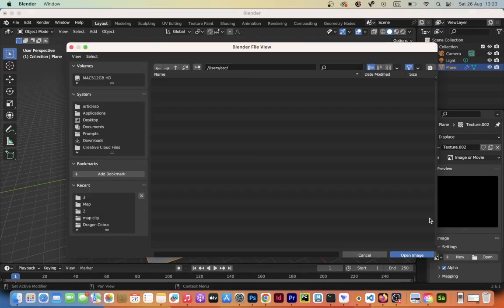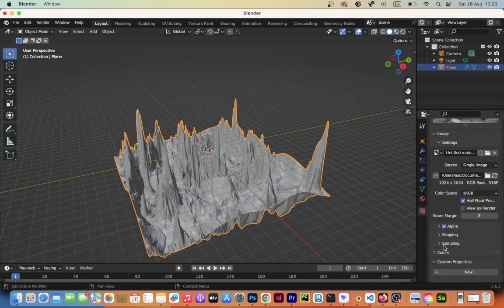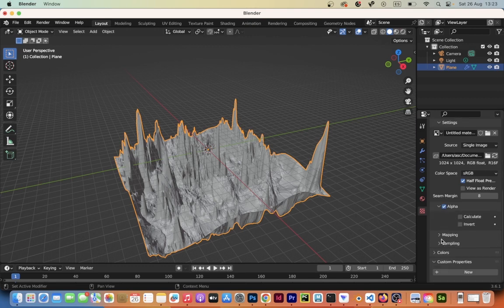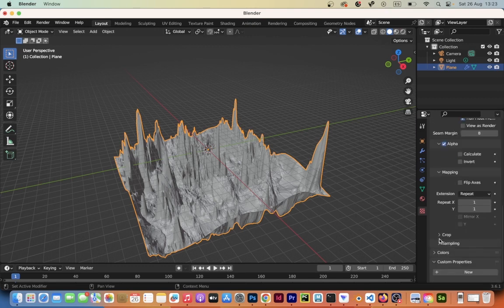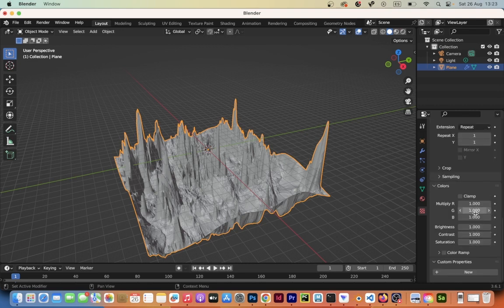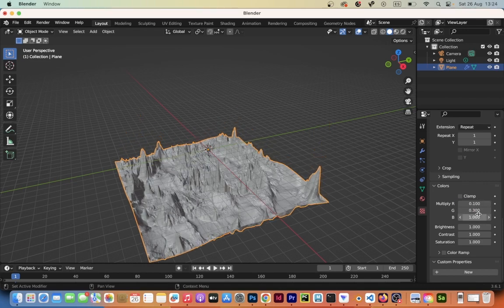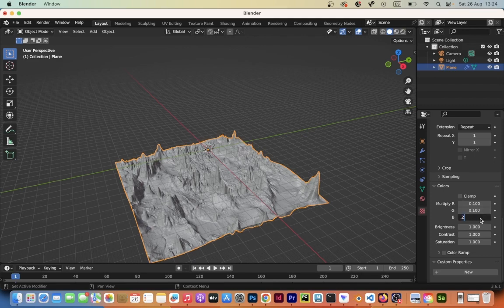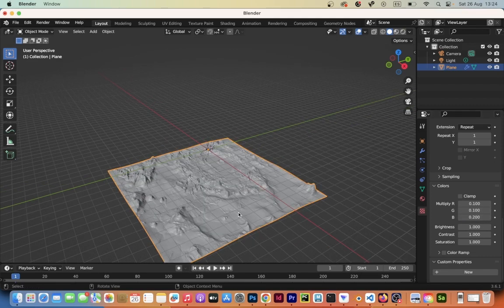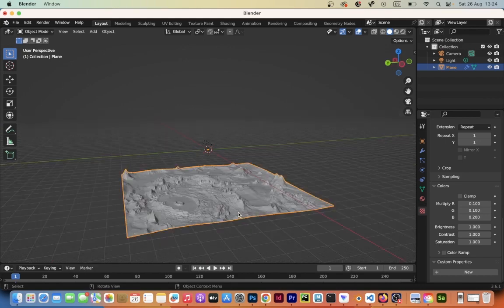Open your height PNG file created in Adobe Substance 3D Sampler. Now we need to adjust the heights to match a realistic terrain aesthetic. Go to Colors and tweak the RGB multipliers by lowering them down. Finally, a result I love. Remember, Blender is also an artistic software, so feel free to follow your intuition.